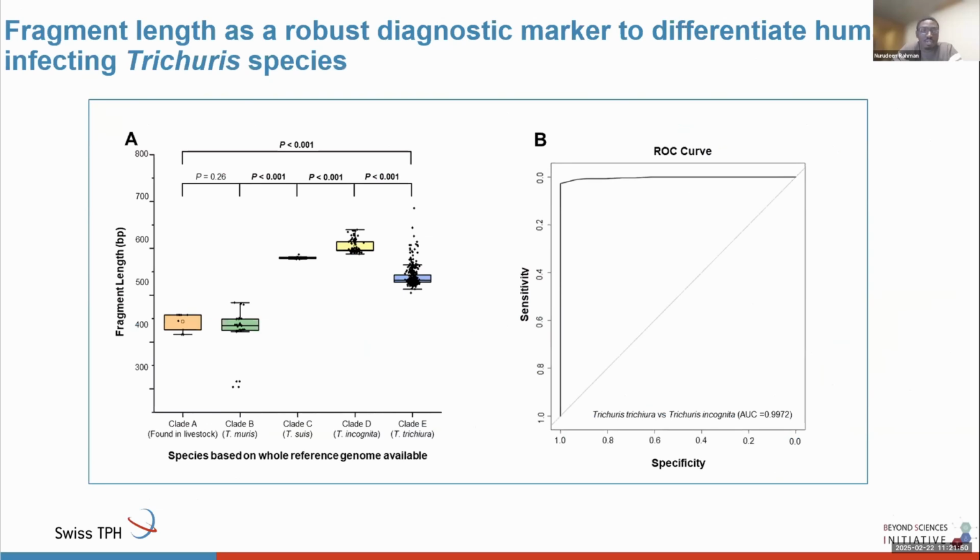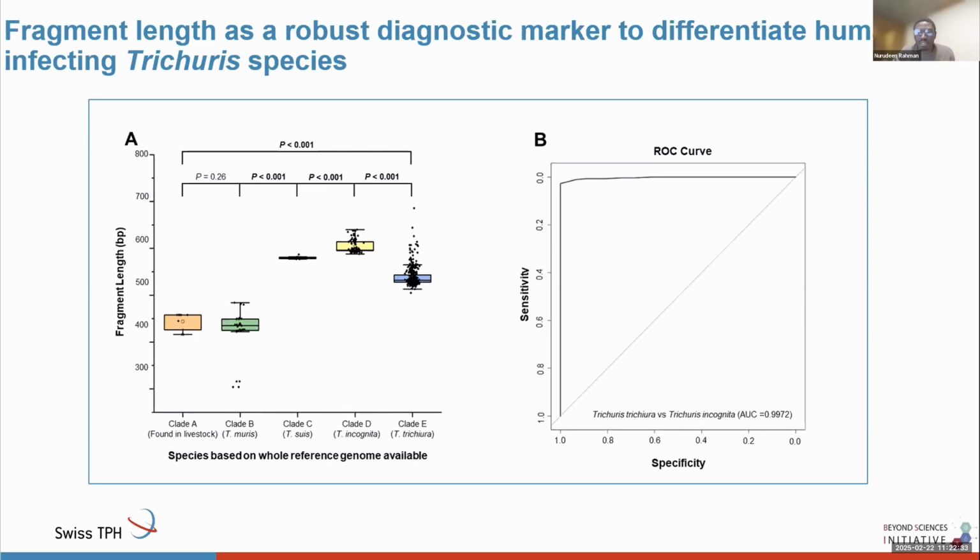In the course of our study, we noticed that fragment length is an important part of this process, because the fragment length of the known human Trichuris species, Trichuris trichiura, was 520 to 540 base pairs, and the one from the newly identified Trichuris species is 580 to 592 base pairs. So we looked at the fragment lengths of all species of Trichuris that we know of, and we observed a significant difference in fragment length between all clades, except between Trichuris muris, the Trichuris of rodents, and the Trichuris of livestock.